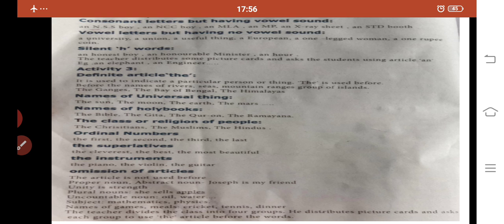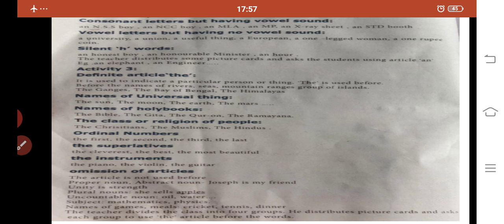Next one, names of the universal things. We have to put the definite article before the universal things, like the sun, the moon, the earth, the Mars. And also the names of the holy books: the Bible, the Gita, the Mahabharata, the Ramayana, the Quran.